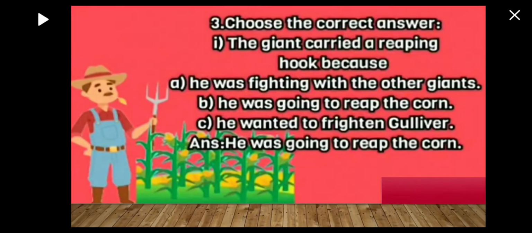Now next, choose the correct answer. The giant carried a reaping hook because he was fighting with the other giants, he was going to reap the corn, or he wanted to frighten Gulliver. So the correct answer is he was going to reap the corn.